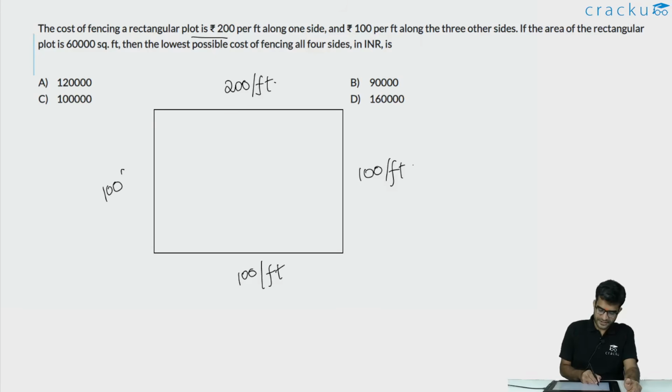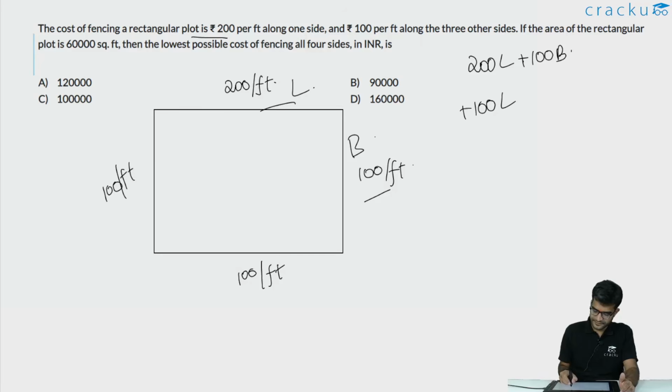Let us assume that the length and the breadth are, say, L and B. So what is the total money that it is going to cost to fence the entire perimeter of the rectangle? This will be 200L for this side plus 100B for this side plus 100L for this side plus 100B for this side. So the total cost will be 300L plus 200B.